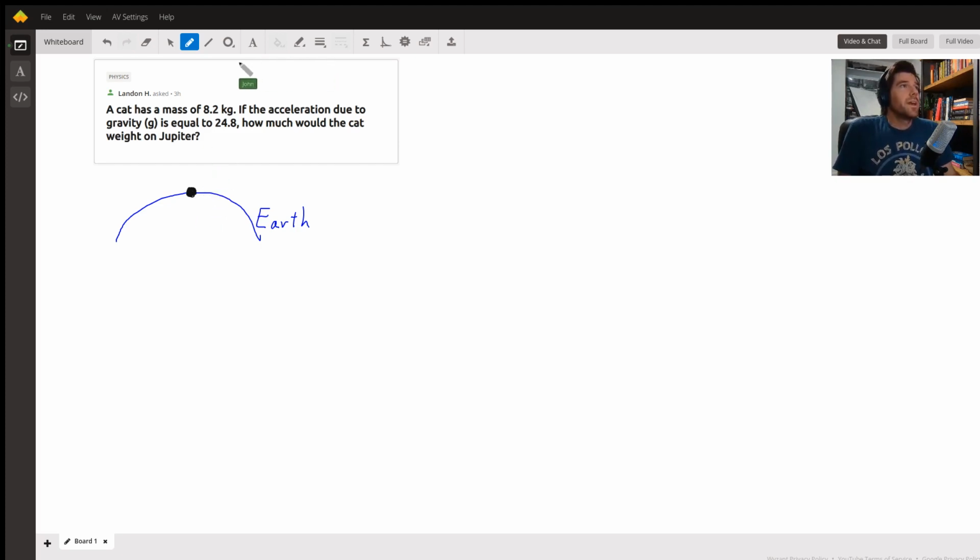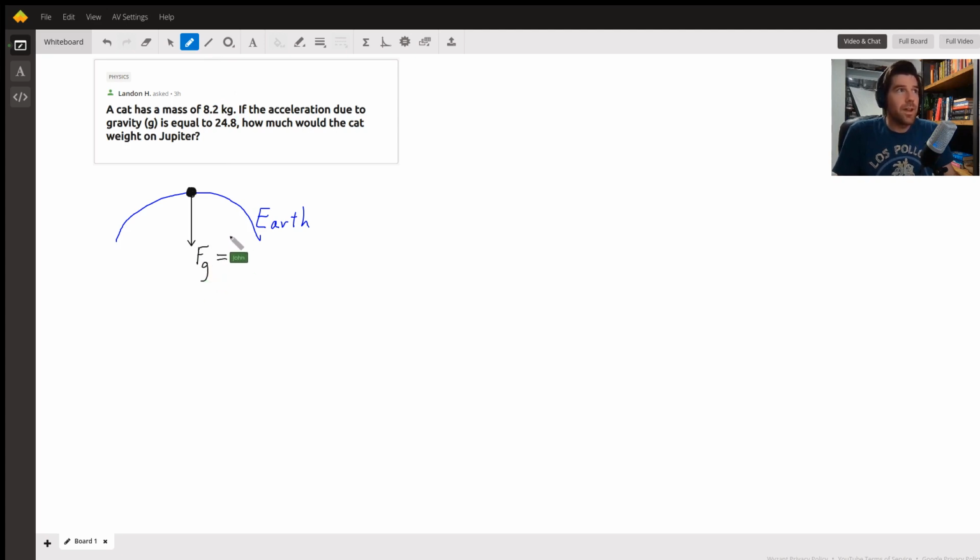And then we can determine the forces acting on that object. If it's just at rest on the surface of the Earth, the only force would be the force of, you guessed it, gravity.